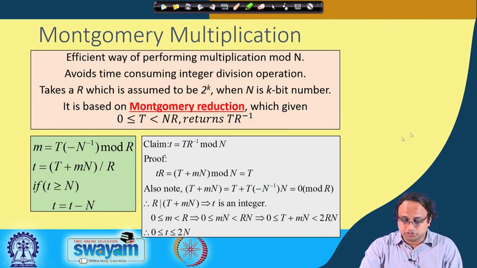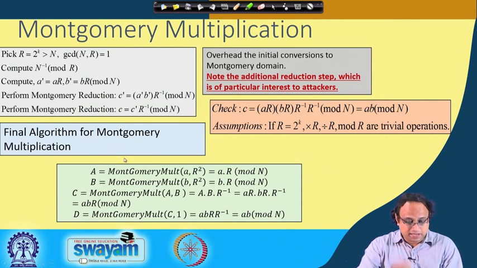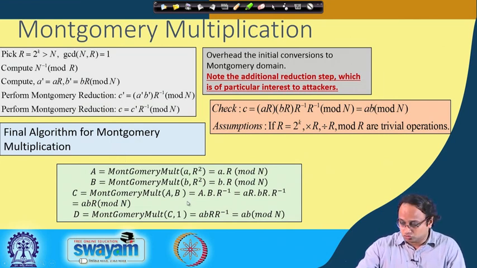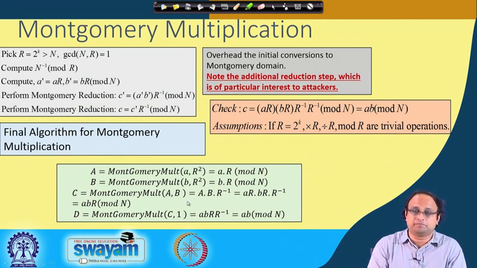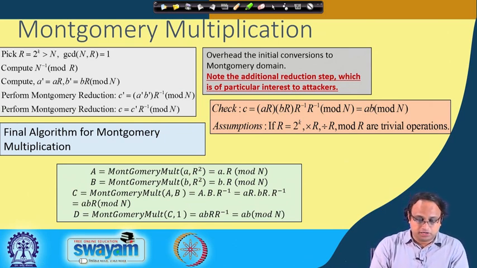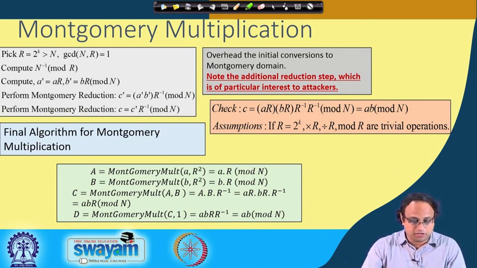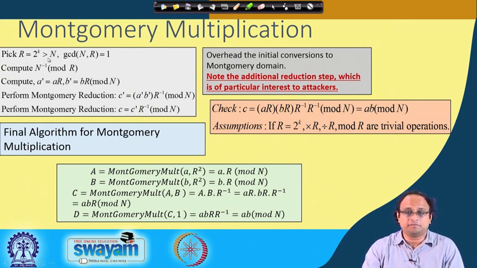multiplication can be observed in this slide. So the idea is what we do is shown here: suppose I want to multiply a and b by using the Montgomery algorithm. So what we do is we pick an r, which is say equal to 2 to the power of k, and the idea is that r and n, the GCD is 1. So that means, as we have already seen, n to the power of minus 1 modulo r exists, and we have computed that.